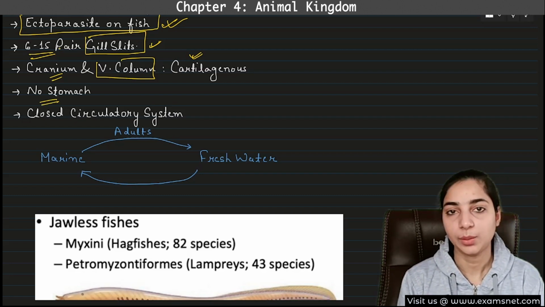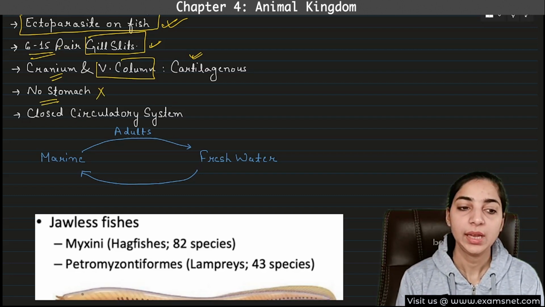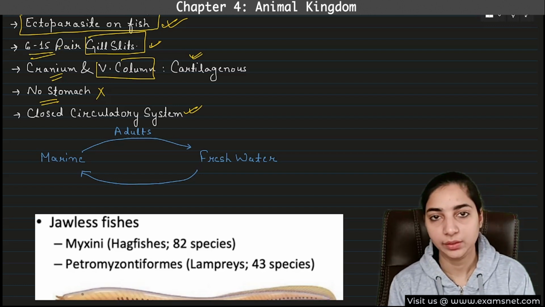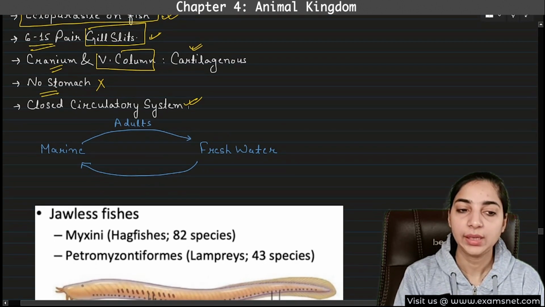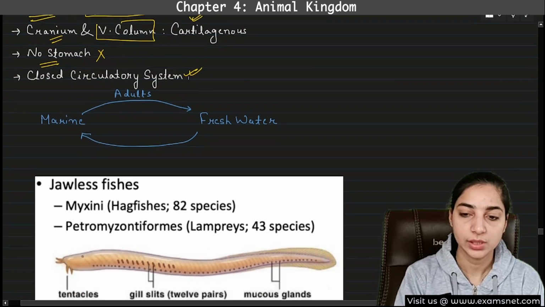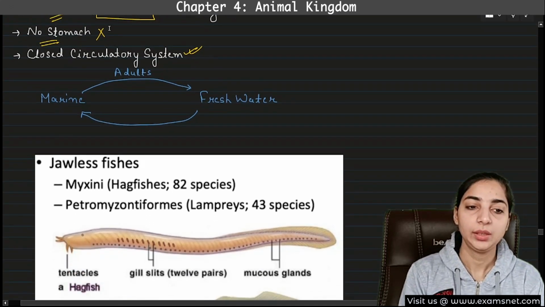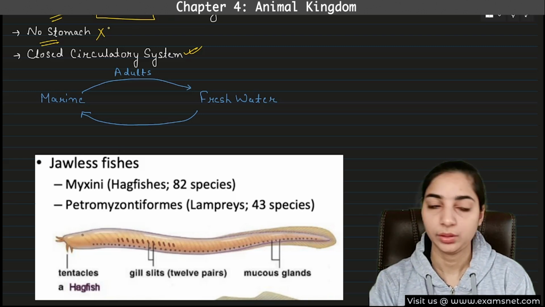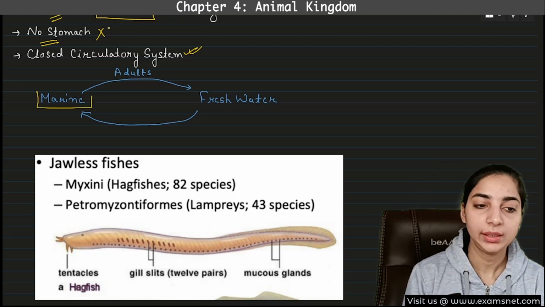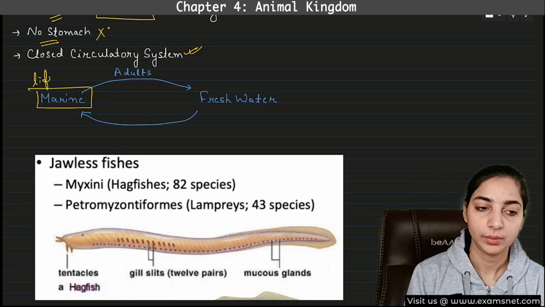Then they do not have a stomach. No stomach is present, and they have a closed circulatory system. Now, another very important characteristic of the cyclostomes to note: they spend their life in marine water.